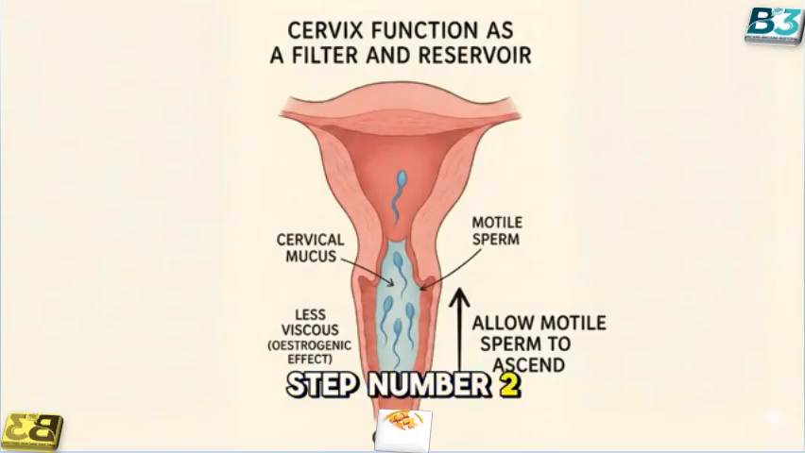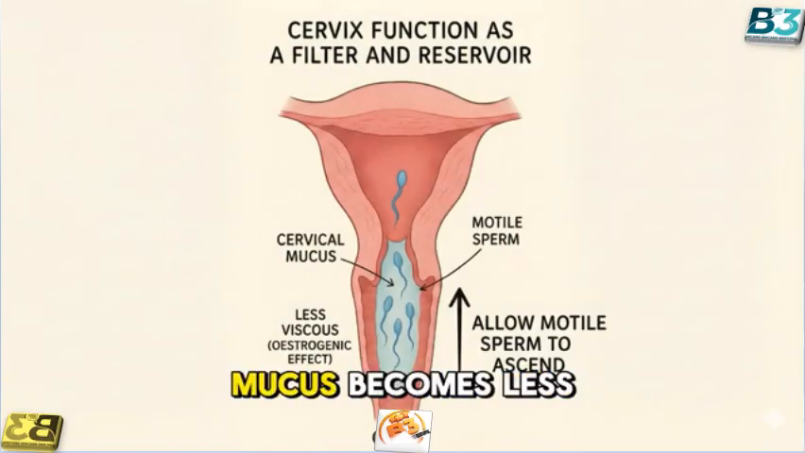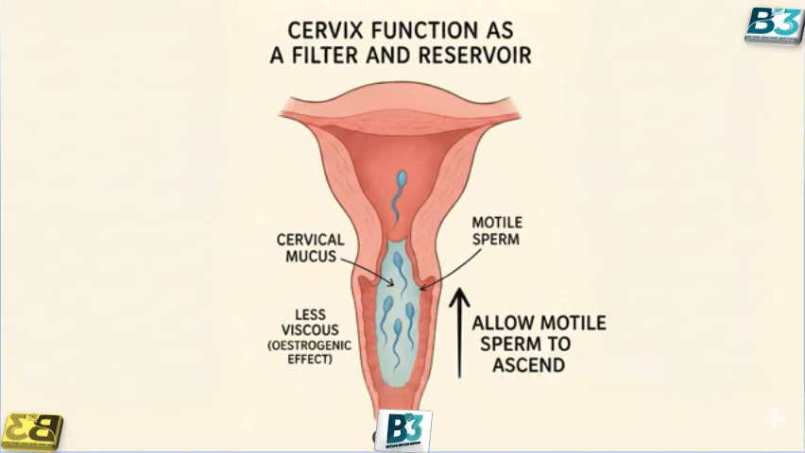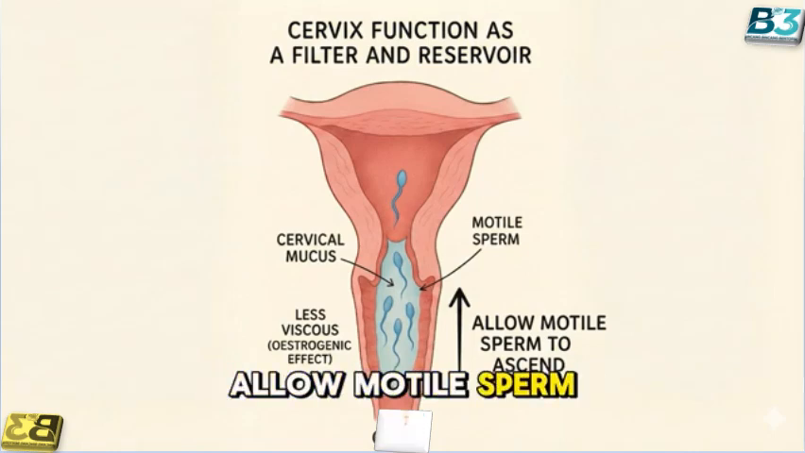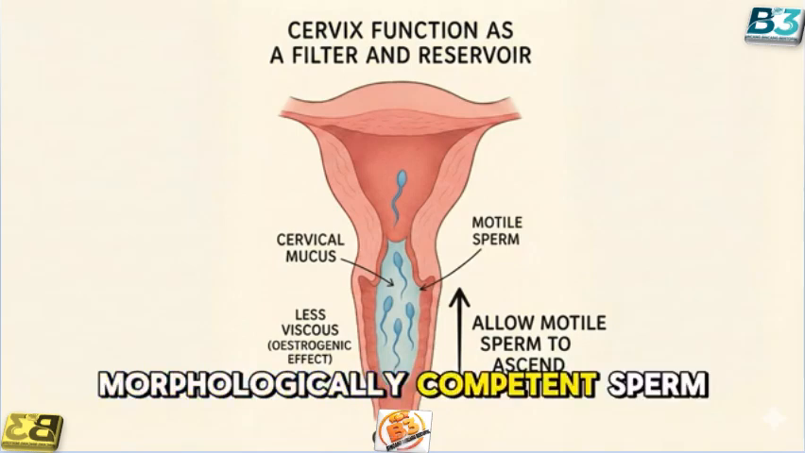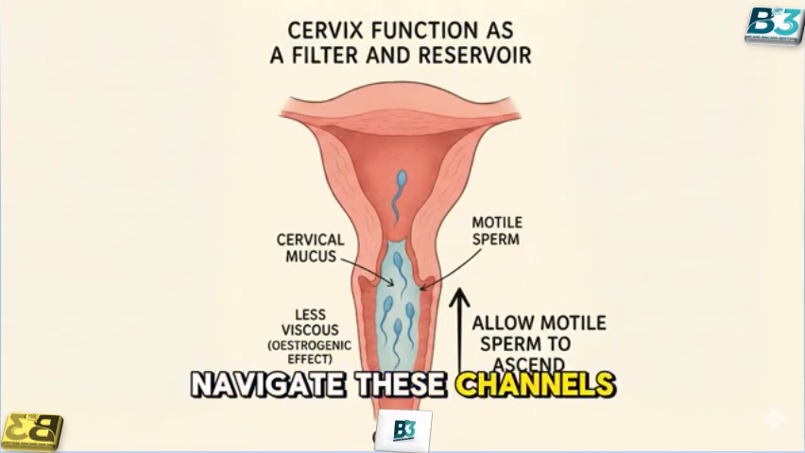Step number 2. During ovulation, cervical mucus becomes less viscous, an oestrogenic effect, forming channels that allow motile sperm to ascend. Only the most motile, morphologically competent sperm navigate these channels.